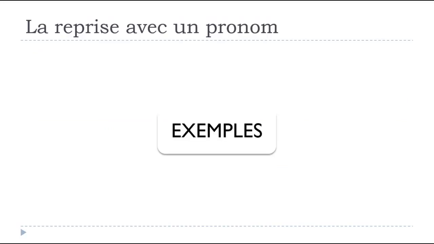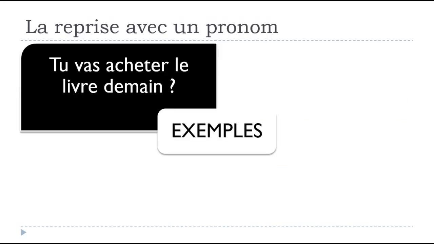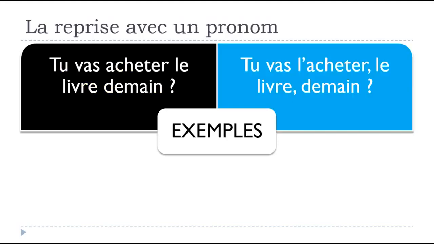And so let's see now a few examples. The first one uses a nom commun, le livre. You've got the question, tu vas acheter le livre demain? Are you going to buy the book tomorrow? Of course, the first reflex would be to use the pronoun as we saw.